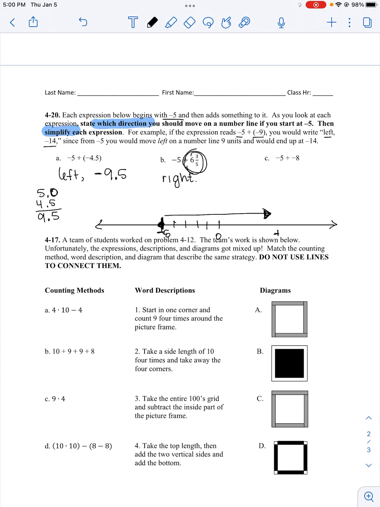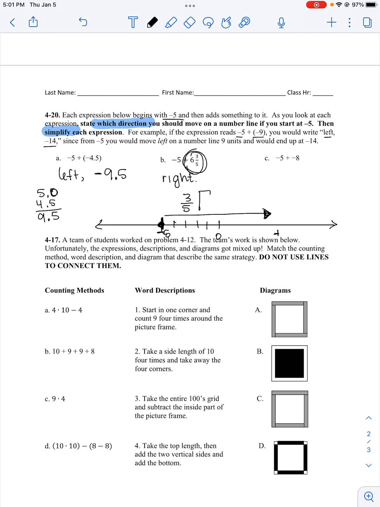So what I'm going to do is, 3/5, actually, I can make into a decimal really easily.